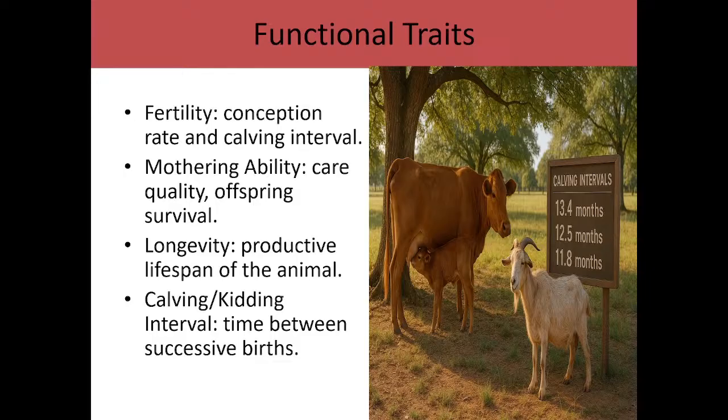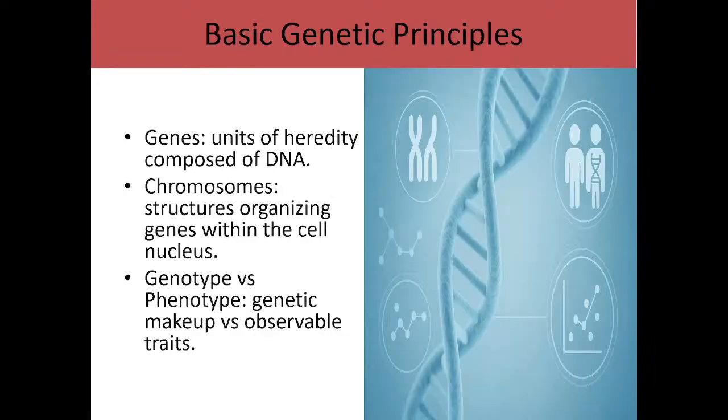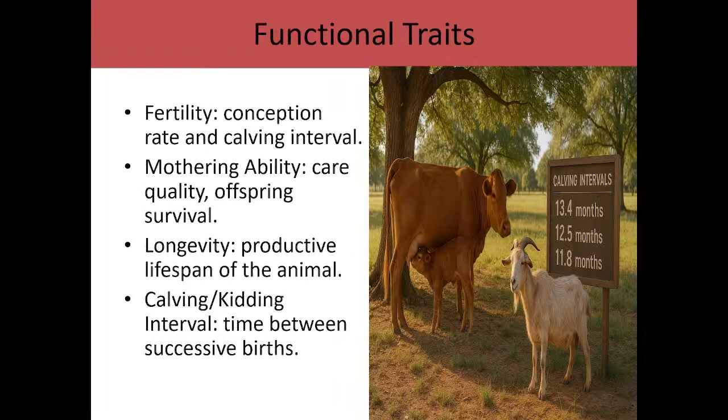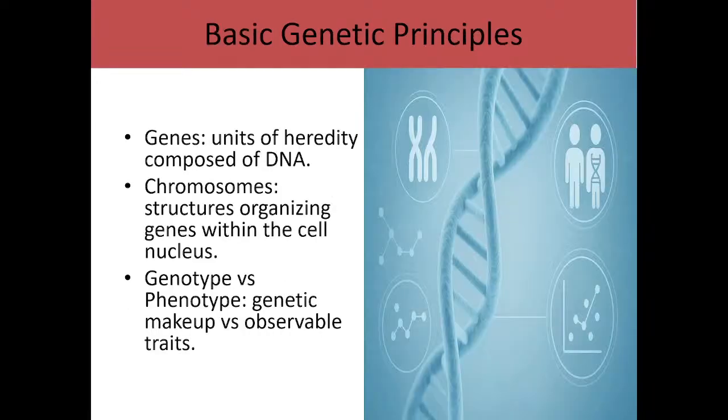Then the calving and kidding interval is the time between successive births. That is when your animal gives birth now, and in the next 9 months also gives birth to another. So the time interval is known as the calving and kidding interval.